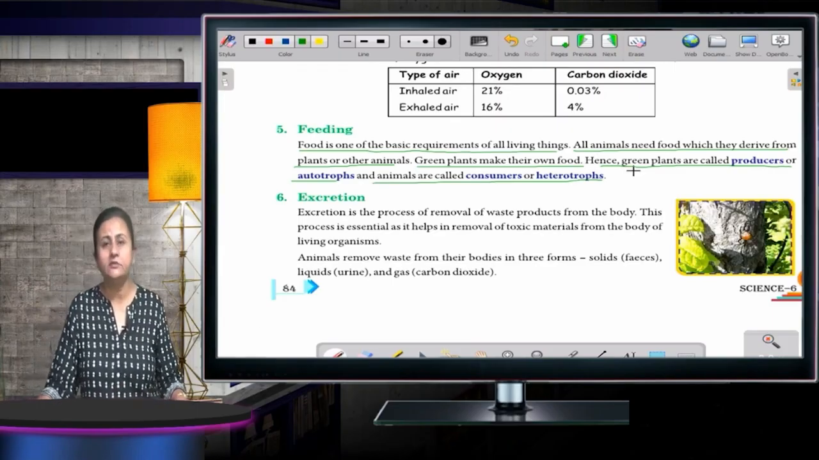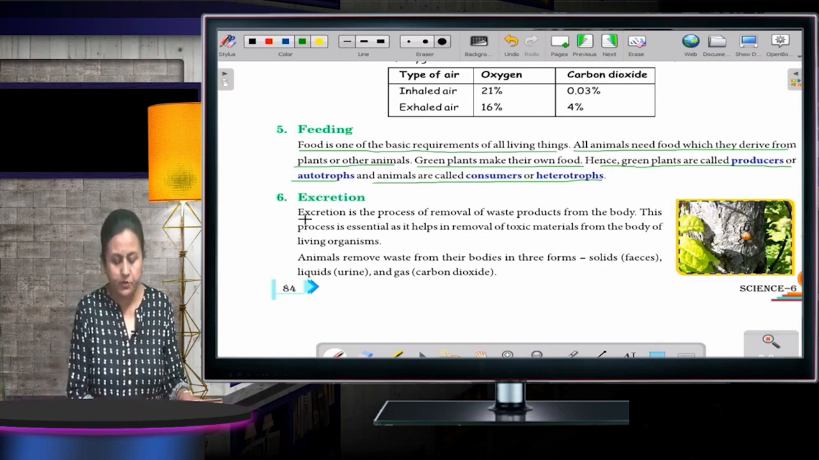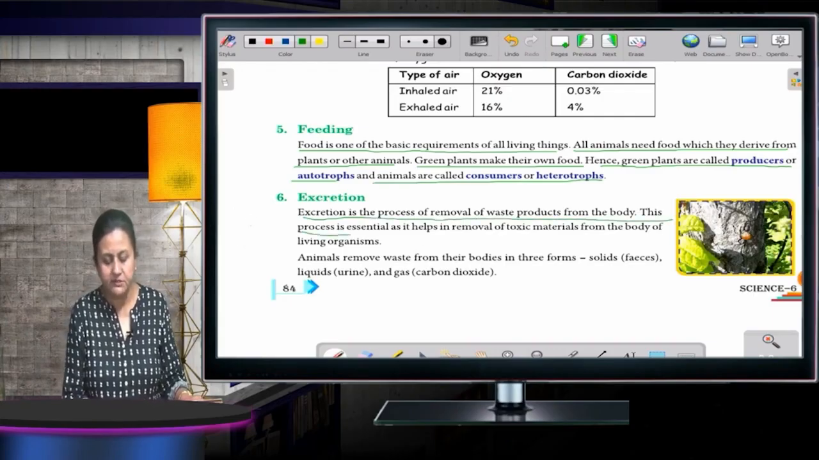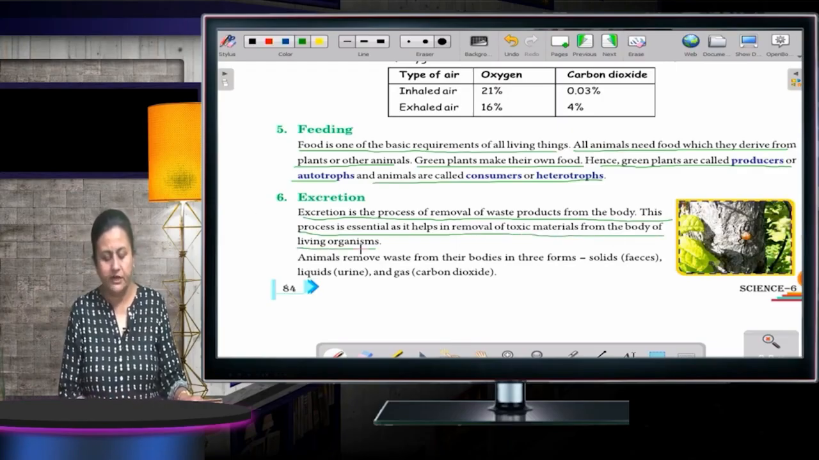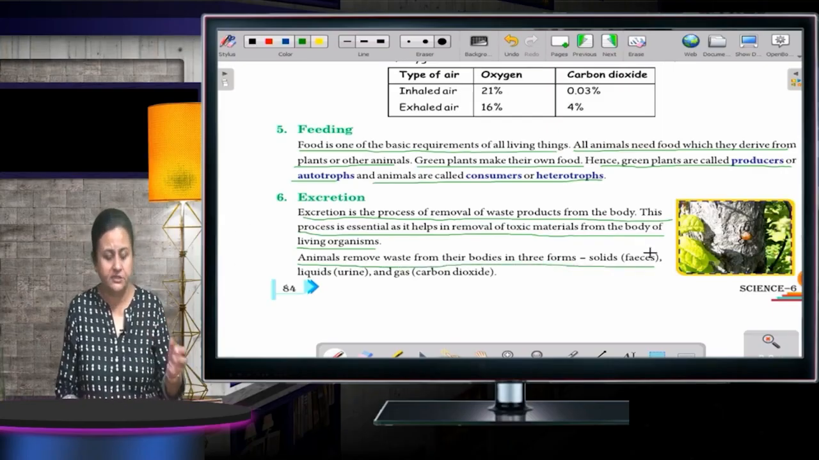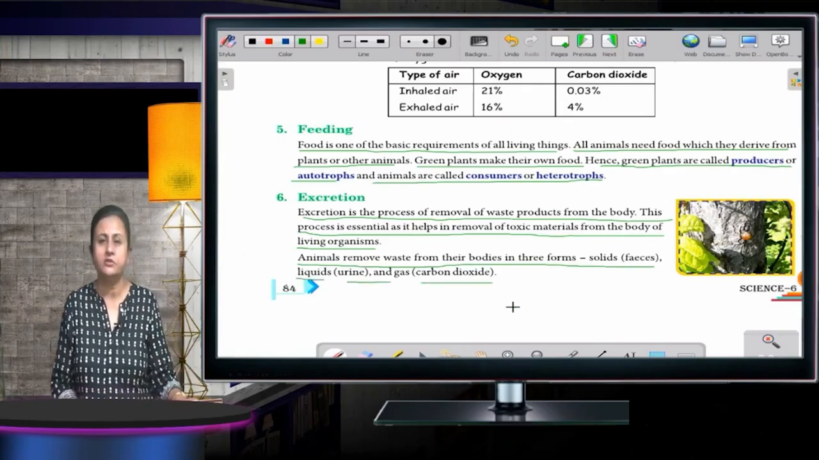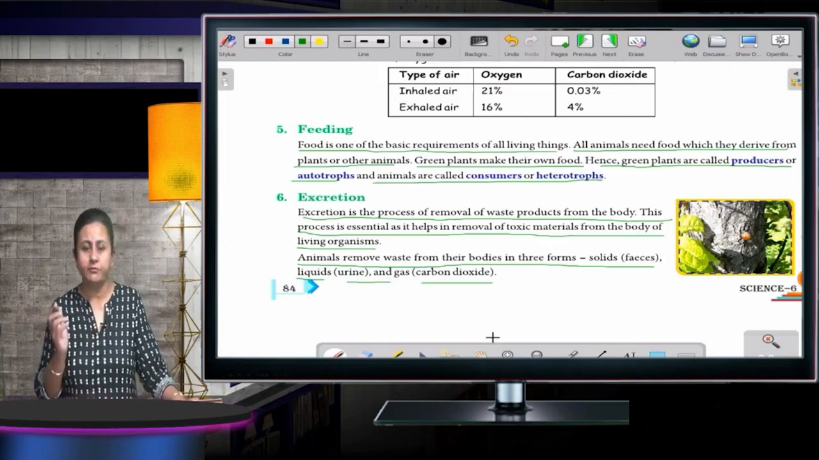Now excretion. The food which we have eaten has to be taken out also. The waste has to come out from the body. Excretion is the process of removal of waste products from the body. The process is essential as it helps in removal of toxic materials from the body of living organisms. Animals remove waste from their bodies in three forms. In solid form, that is faeces. In liquid form, it is urine, and in gas form, that is carbon dioxide. These are the three different ways by which all the waste comes out from the body.